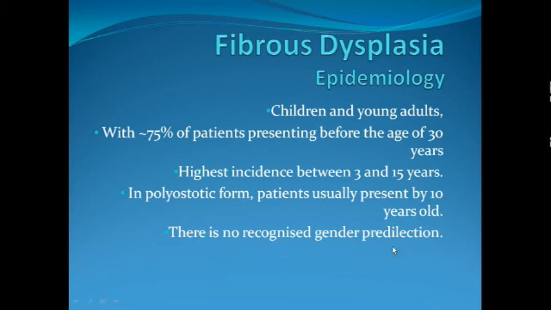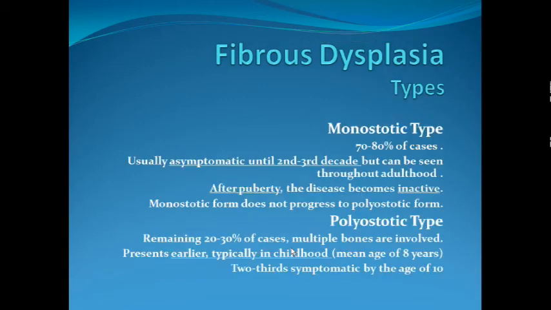There is equal predilection for male and female involvement. So fibrous dysplasia can also be monostotic and polyostotic type. 78 to 80% of the cases fall into the first category, solitary types. And since they are solitary, just like solitary enchondromas, they remain asymptomatic until the second and third decades of life. But they can present at any age, even in adulthood. Like most benign bone tumors, these tumors become inactive after puberty when skeletal maturity has been reached and the growth ceases.